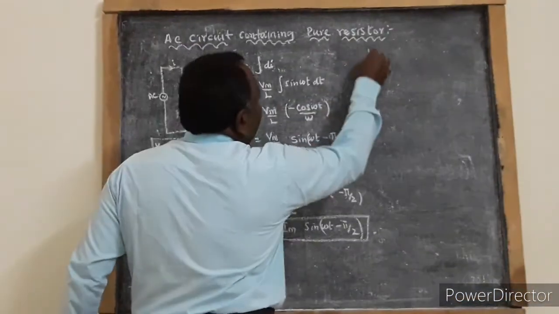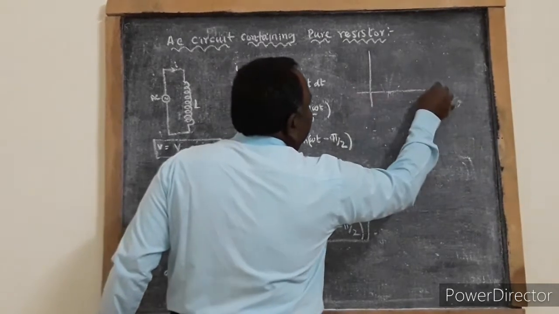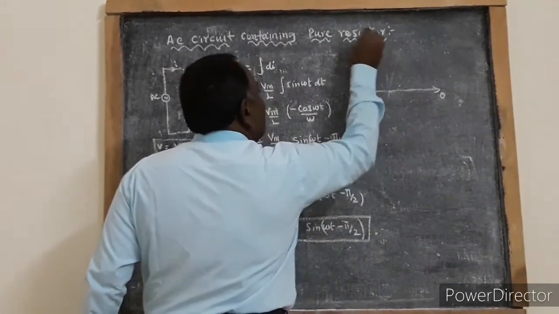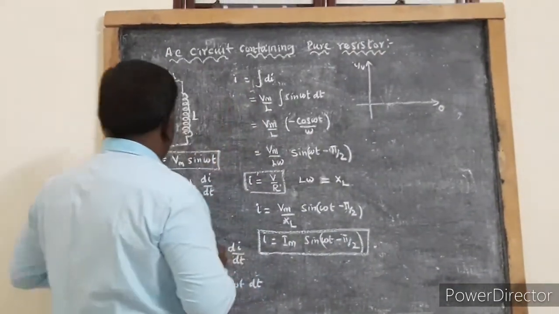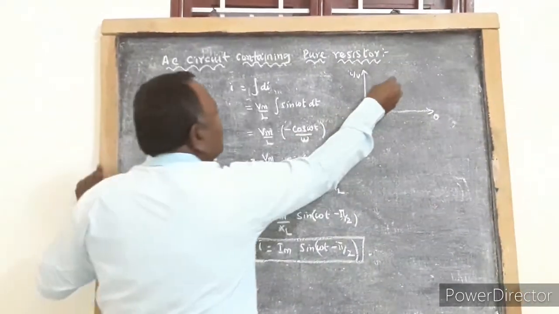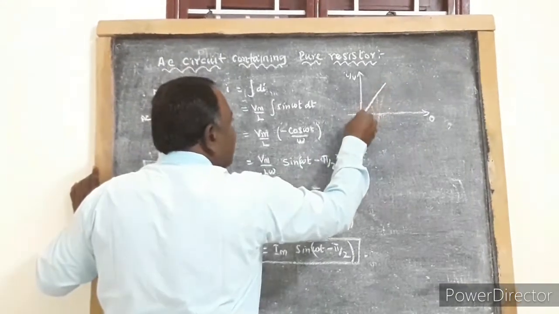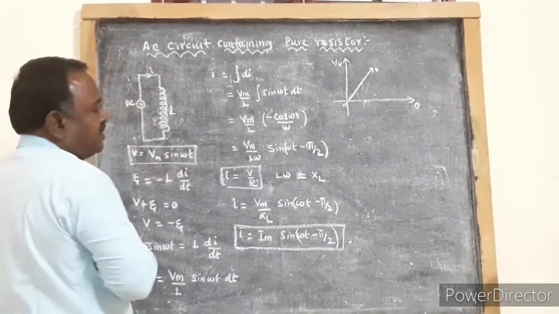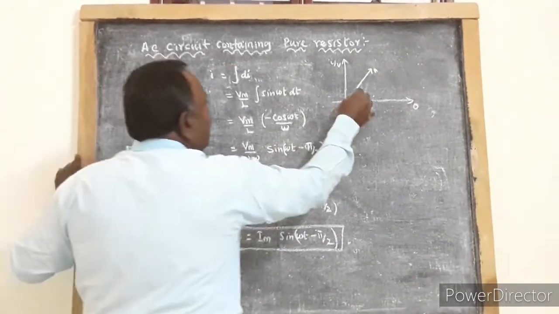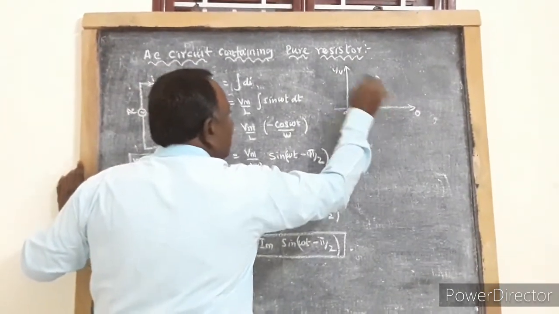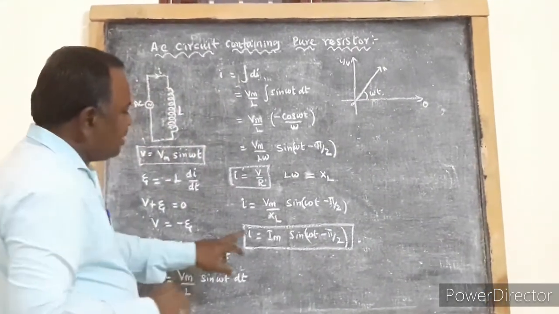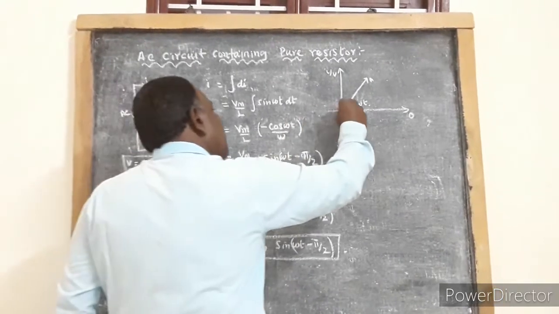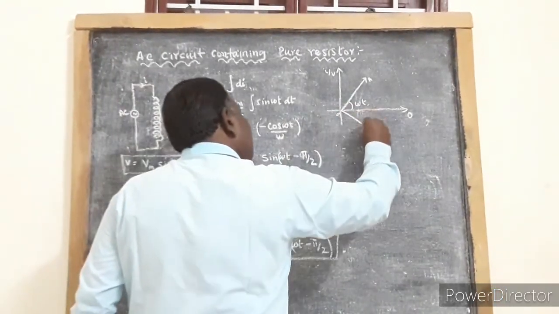As usual, you take theta along the x-axis, current and voltage along the y-axis. Voltage is the same form. So OA represents a phasor that represents the voltage. This is omega t. But when you consider current, current is lagging the voltage by 90 degrees.